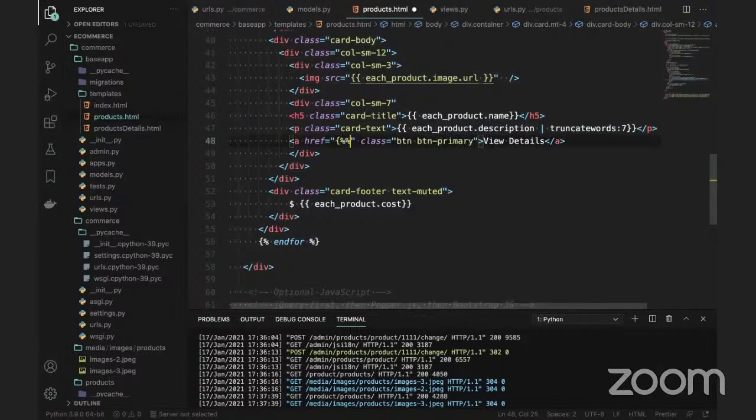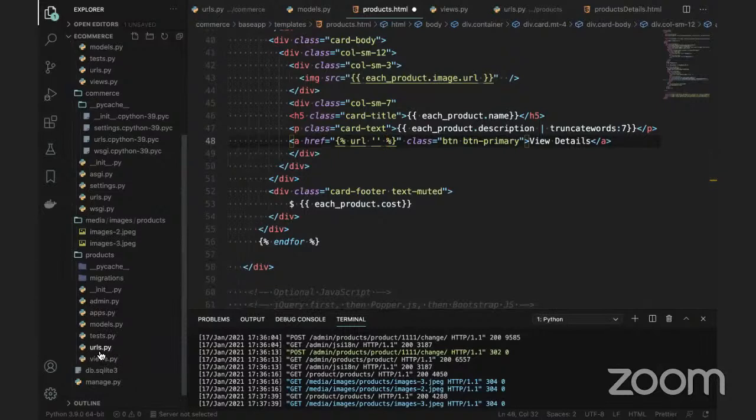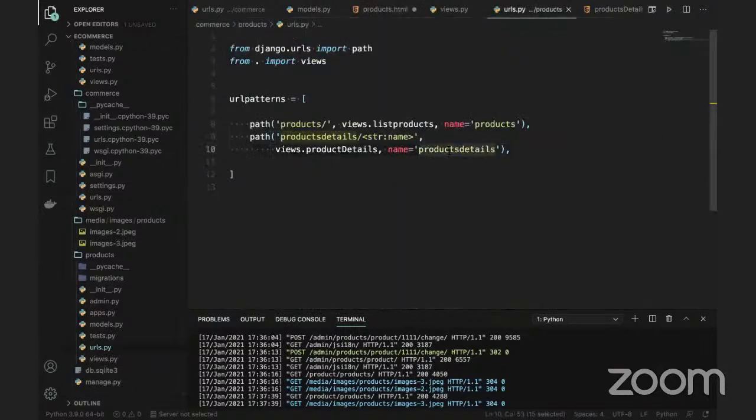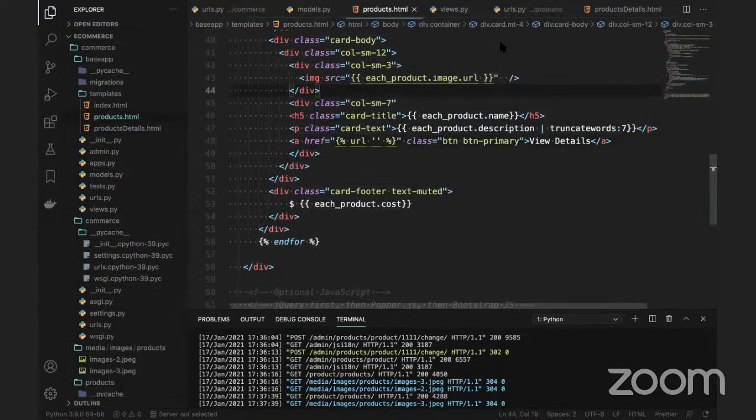So you can give the percentile and give the URL name. And what is the URL name of this? If you go to the views, and especially the URLs, we'll come to know we have to use this name, product details. Go to this, and you need to save it. Here you need to give the name. But what name are you sending? You can give each product dot name. If you're sending the name, you can give the name. If you're sending the ID, you can give the ID.